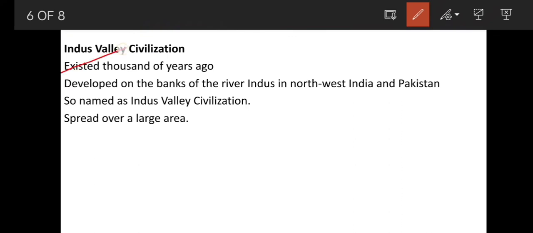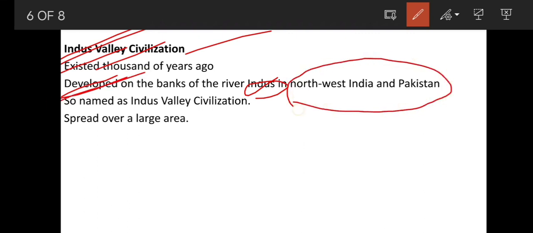It developed on the banks of the river Indus. So this town developed on the banks of river Indus in northwest India and Pakistan. That is why this civilization was known as Indus Valley Civilization, which spread over a large area.